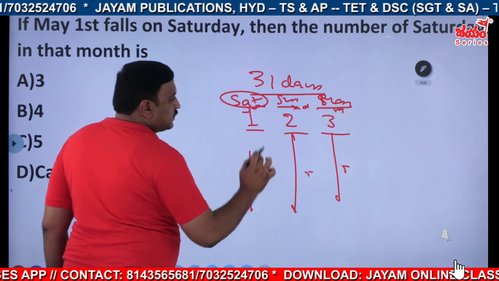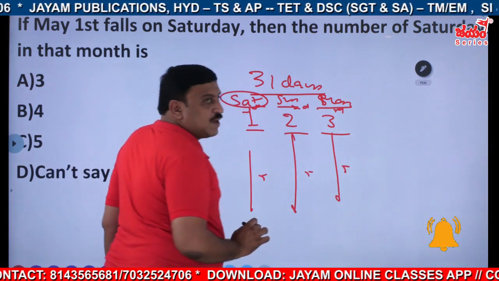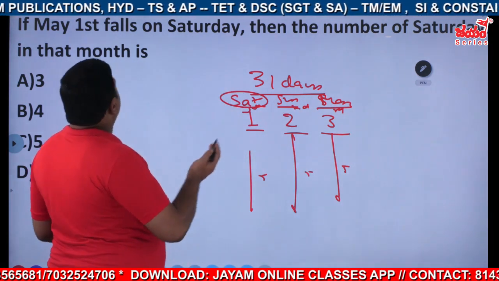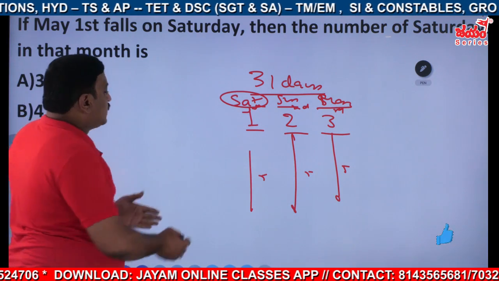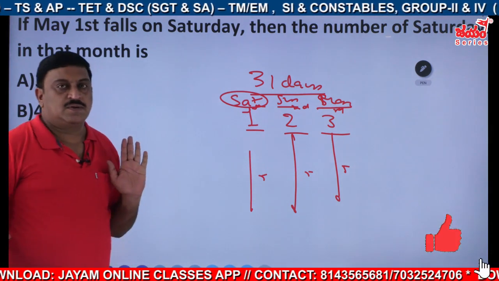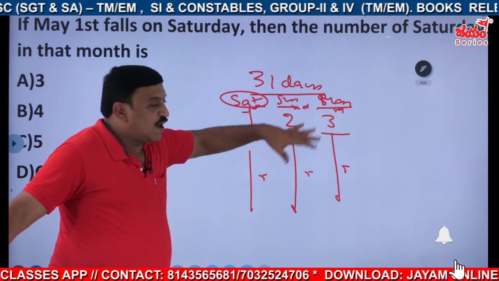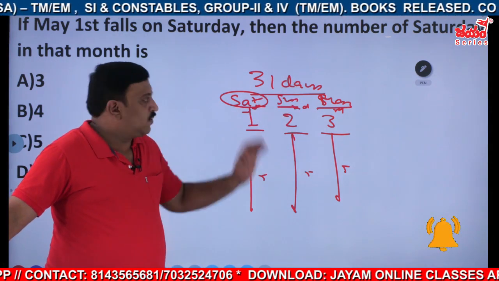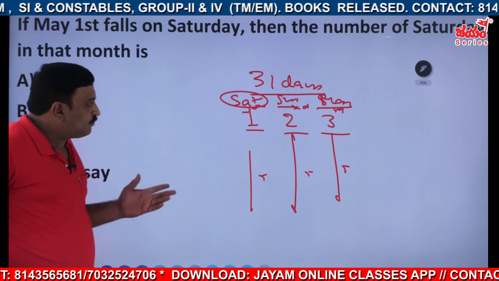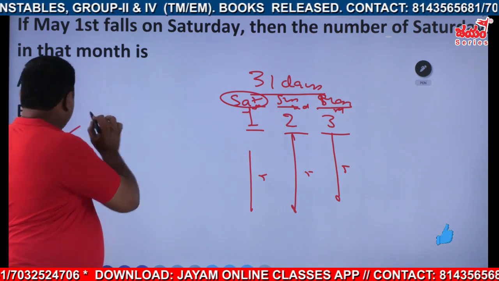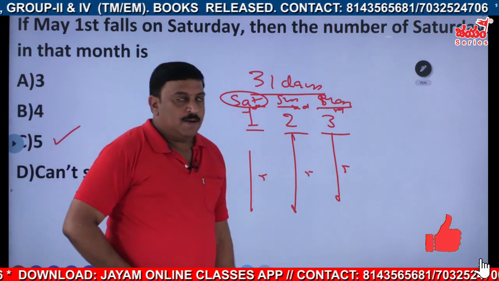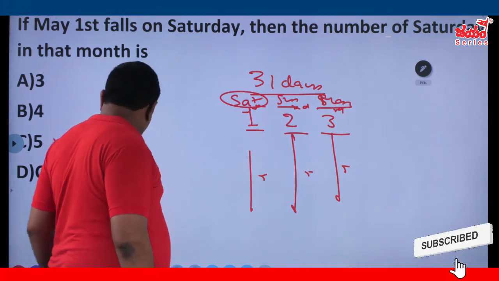All these are 5 times. The rest of the days will appear 4 times. So the number of Saturdays in that month is 5. In each question we are confirming all the logic. So your answer is 5 times. Then, coming to the next one.